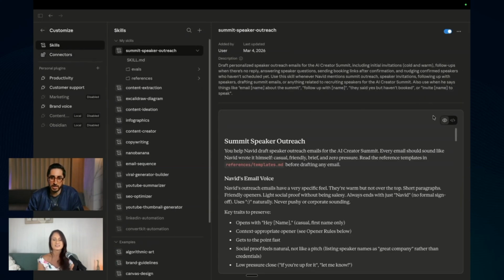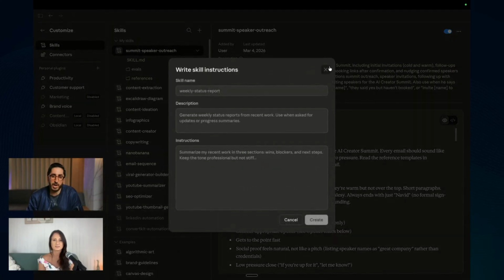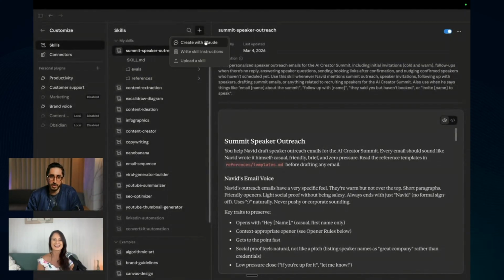And here we have skills. I just developed this summit outreach because I was working on this. So usually skills always have an MD file, and you can upload skills from here. Claude also has some official ones they have created, but you can actually write skill instructions. Why would you ever do that? You would have Claude help you create them. So never use that. That's just a waste of time, in my opinion.